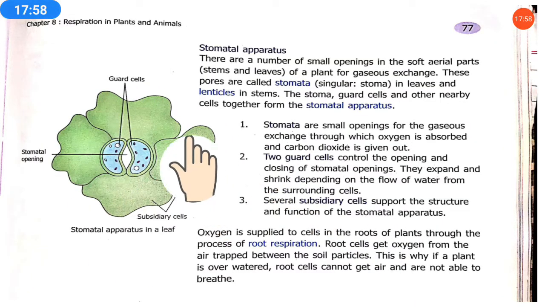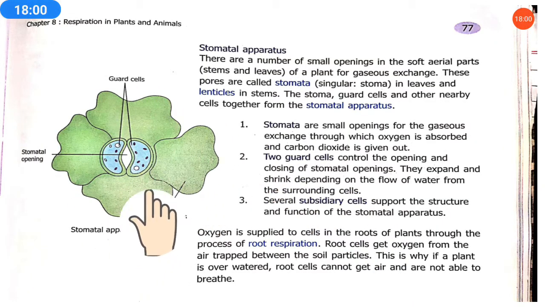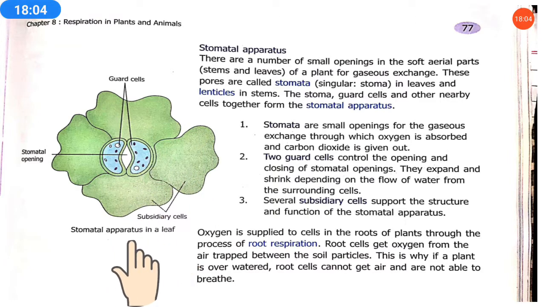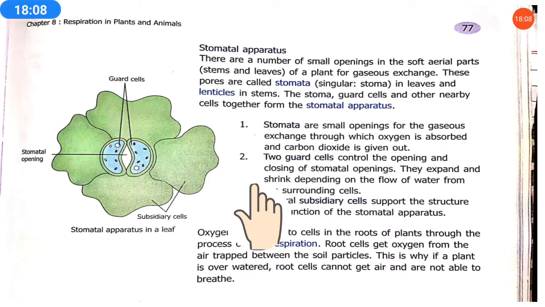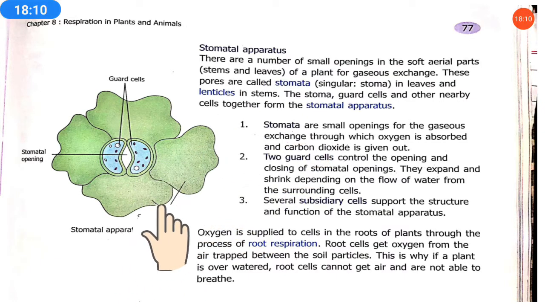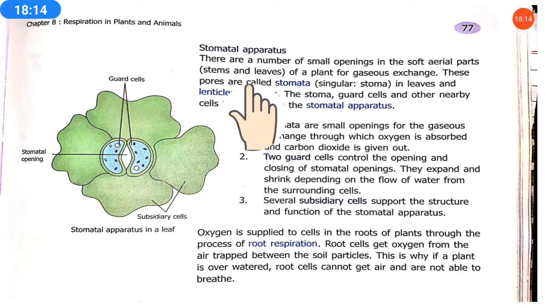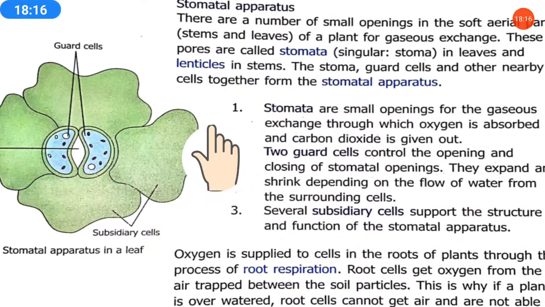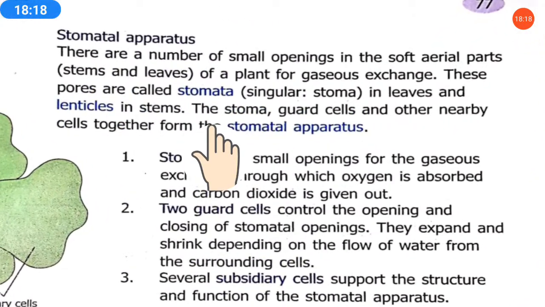Respiration in plants takes place through small pores called stomata. Through the stomata they exchange gases, and the whole apparatus is called the stomatal apparatus. So we will see what the stomatal apparatus is.